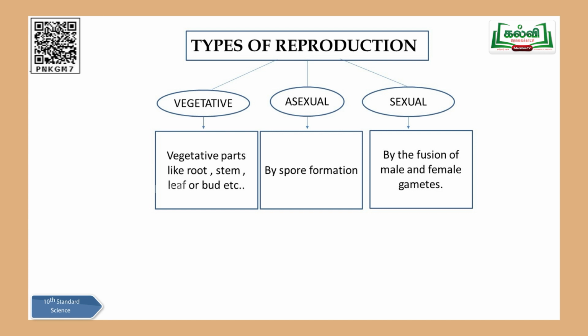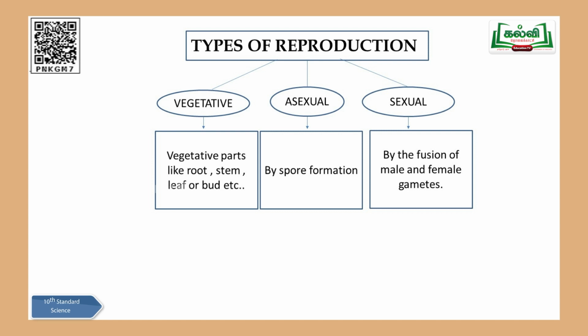Moving on to the second one, asexual reproduction. It is very easy for you to understand between asexual and sexual. The name itself, asexual, absence of sexes. They produce special structures called spores. These spores will give birth to the new babies, new plants. Okay, so that is about asexual reproduction.